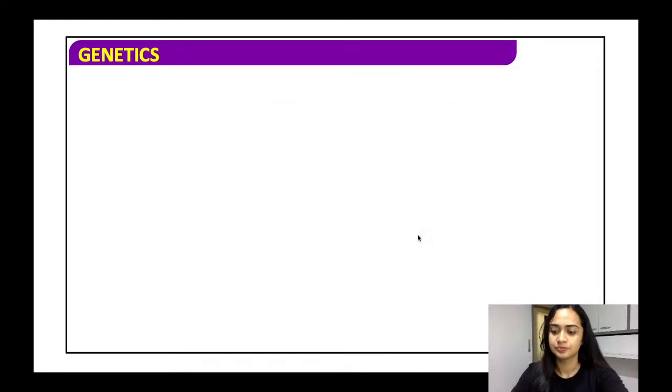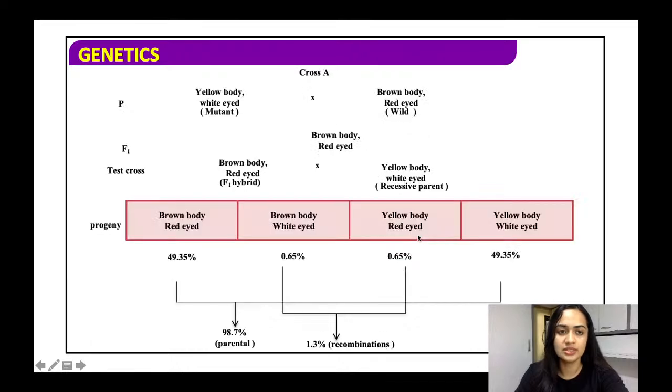ठीक है. So let us see what does it represent. Yes. Just have a look at this. It is the yellow body, white-eyed, that is the mutant type, and the brown body, red-eyed, is the wild type. तो अभी जो हमें F1 जनरेशन मिला उसमें हमें मिला ब्राउन बॉडीड रेड आइड. ठीक है.